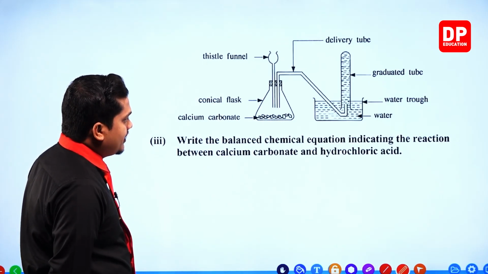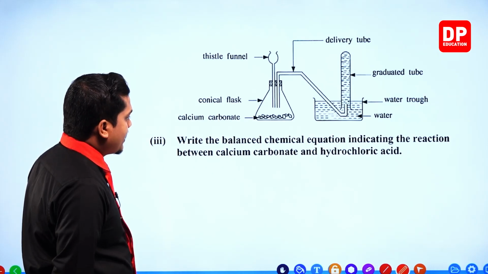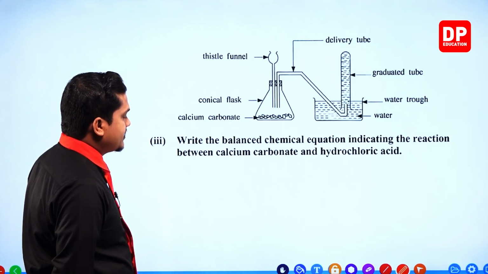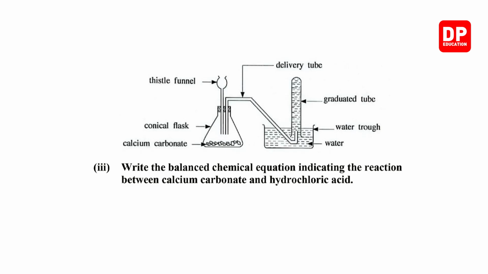Write the balanced chemical equation indicating the reaction between calcium carbonate and hydrochloric acid. So we'll write down the balanced chemical equation. Hydrochloric acid, HCl, in the aqueous form, plus calcium carbonate, CaCO3, in the solid state, limestone.